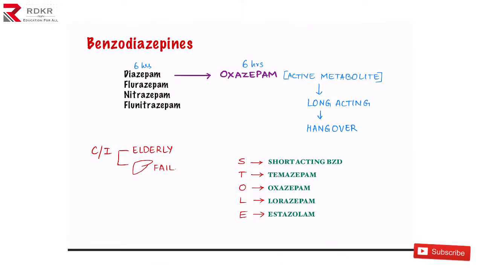Let us see what the main drugs in the benzodiazepine group are. We have a few drugs named diazepam, flurazepam, nitrazepam, and flunitrazepam. There is a problem with these drugs. I gave diazepam to a patient to sedate the patient, and I expected the patient to wake up after 6 hours. But even after 6 hours, the patient cannot wake up and is still asleep. Why? Because after 6 hours, the diazepam was metabolized and an active metabolite was formed, that is oxazepam.